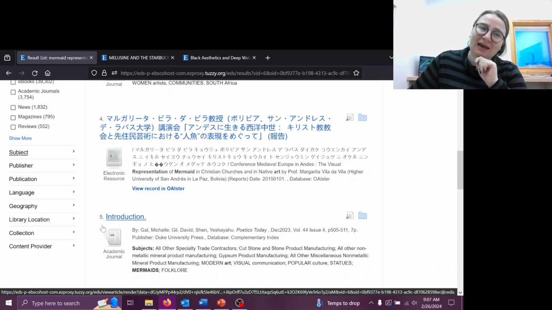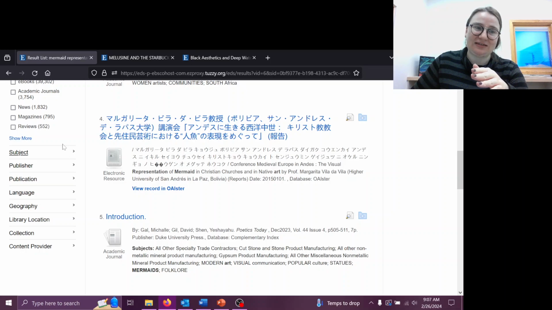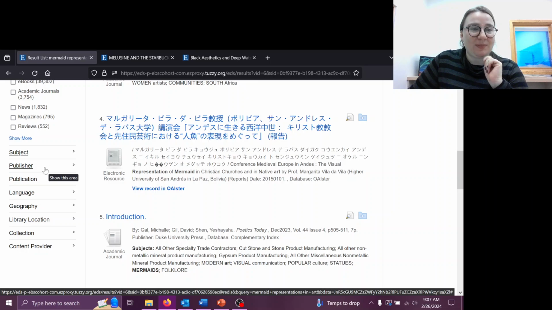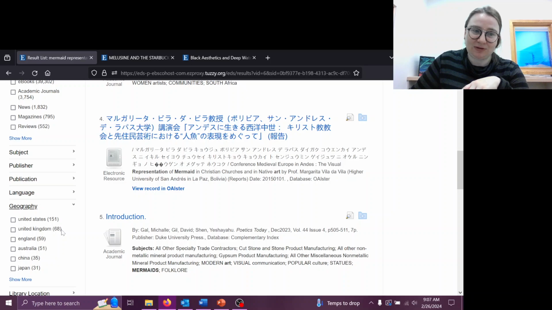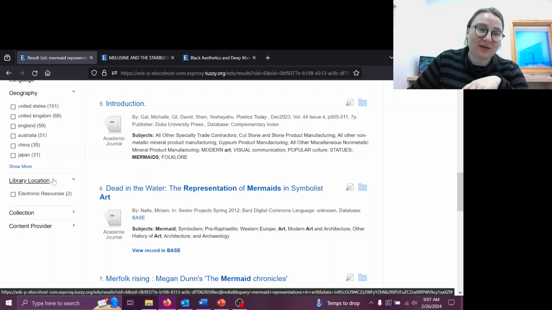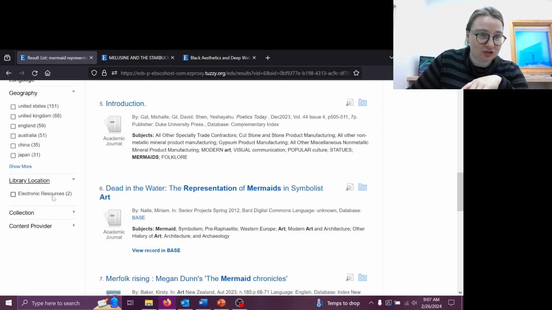One of the things that the catalog search offers that the discovery search here doesn't offer is the ability to exclude from the menu over here. But you can also choose the publisher, the publication, language, like we noted earlier, geography. So if you specifically wanted to see stuff that was pertinent or published in the United Kingdom, you can select that. Here's the library location.